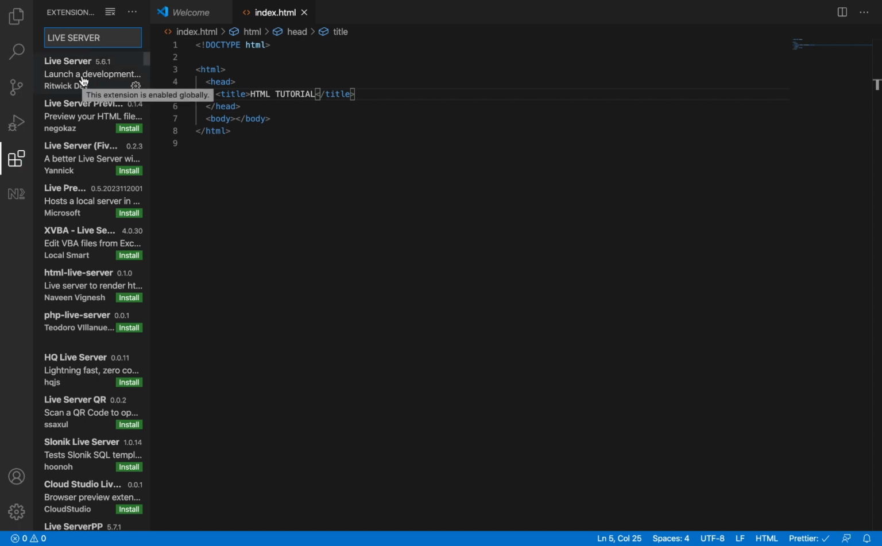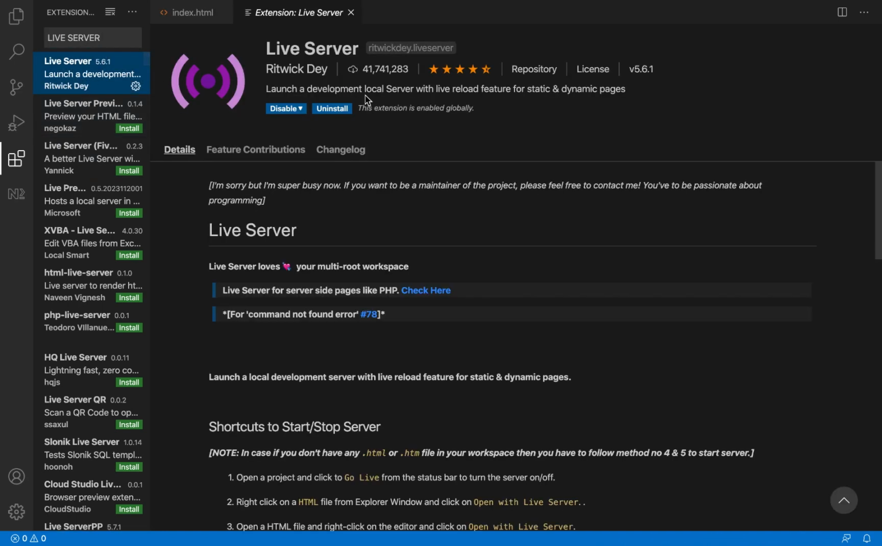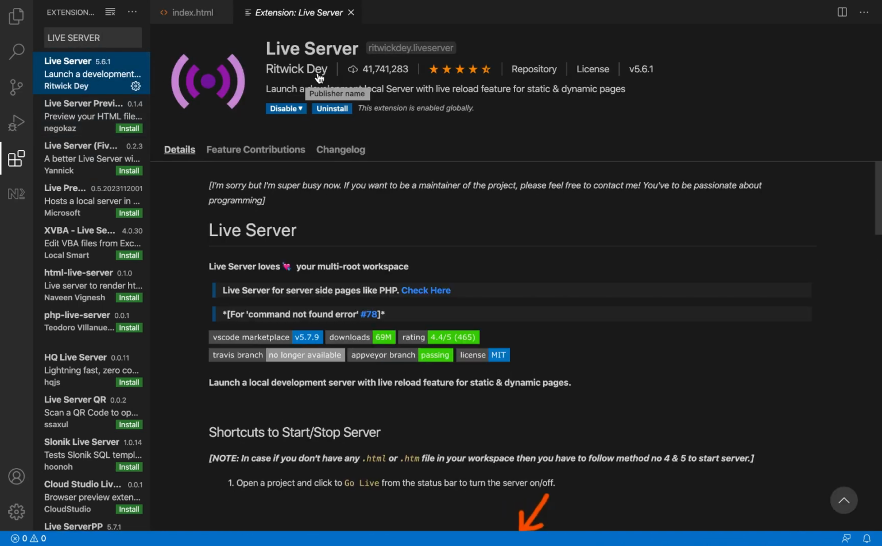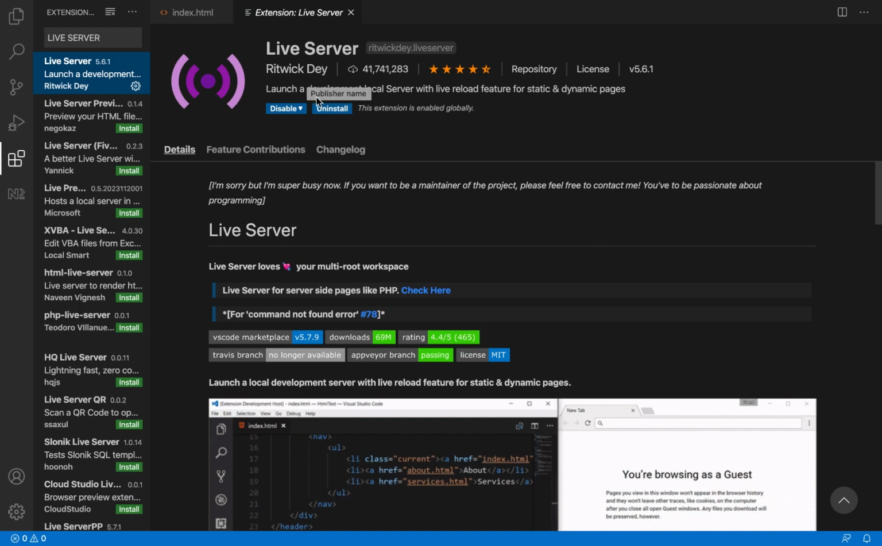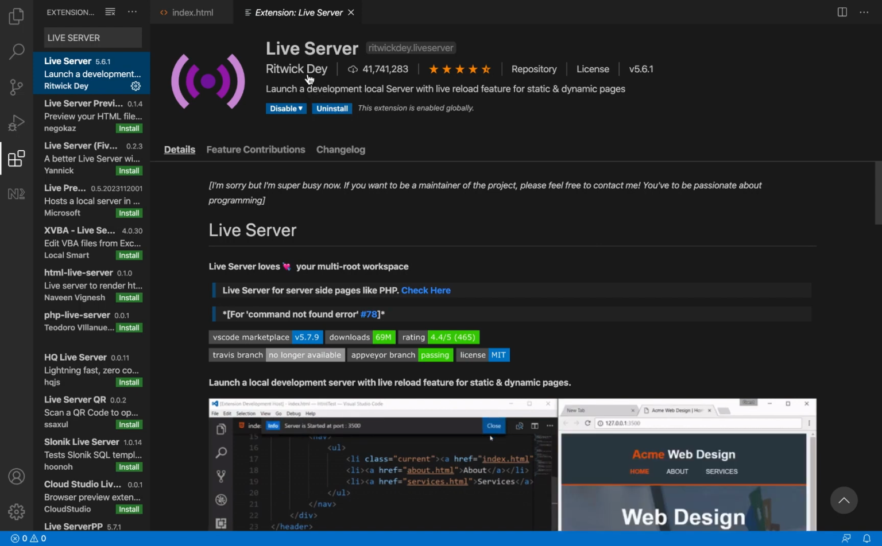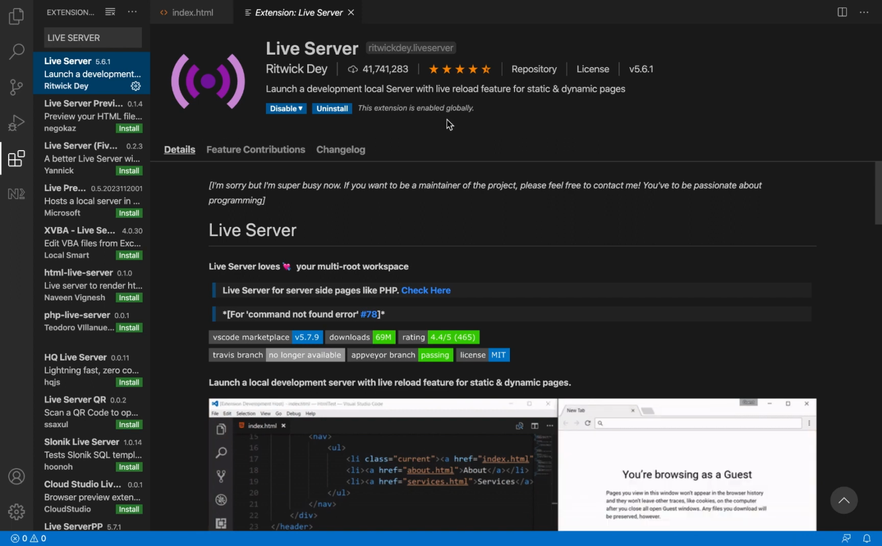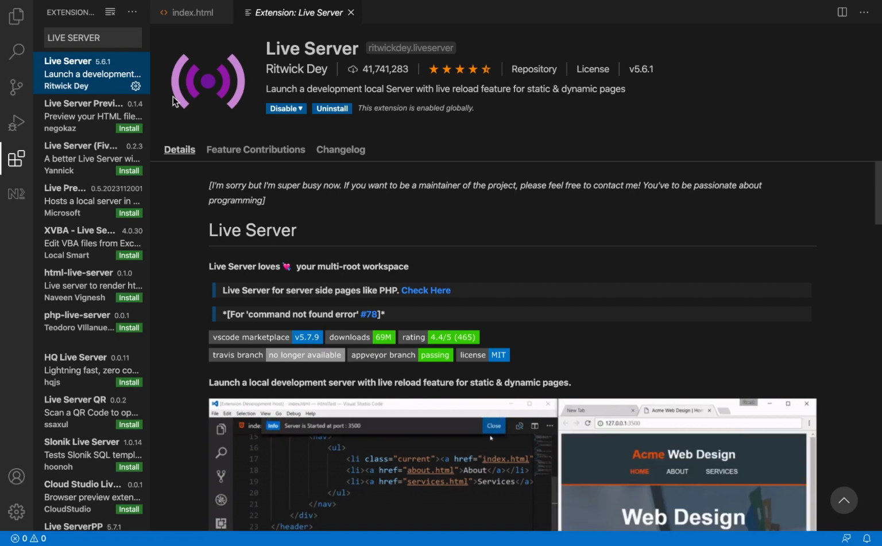There are many live servers, but make sure you install this particular one by Ritwick Dey. Install this one. I have installed it already. This will not allow you to keep on refreshing anytime you make changes. It will just update itself. So let me show you how it works now.